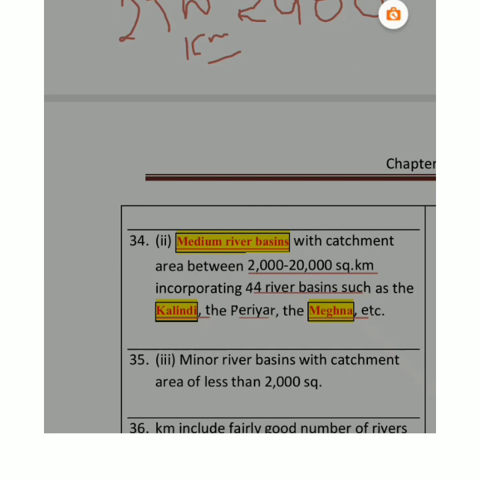So we come across three main river systems here, right? One is Indus, one is Ganga, and one is Brahmaputra. So that is all there in it, right? And why did this happen? Due to Pleistocene upheaval. What is Pleistocene? It is the name of a geological age.